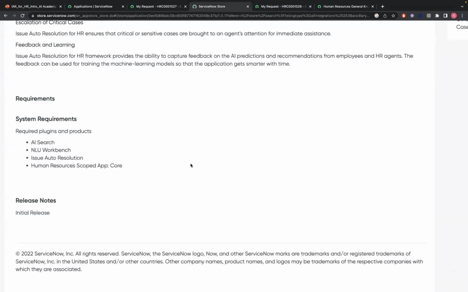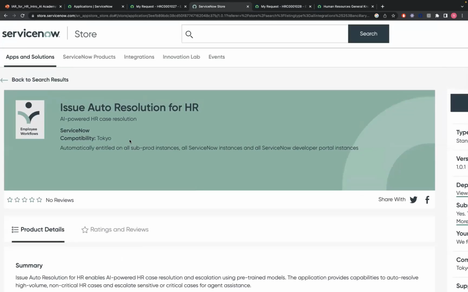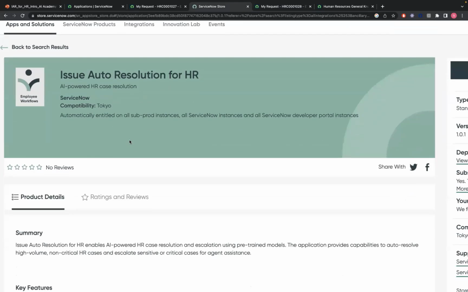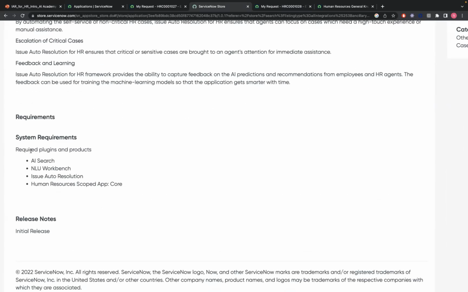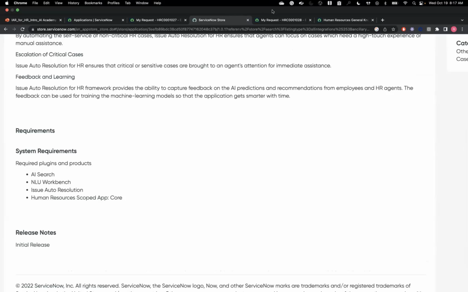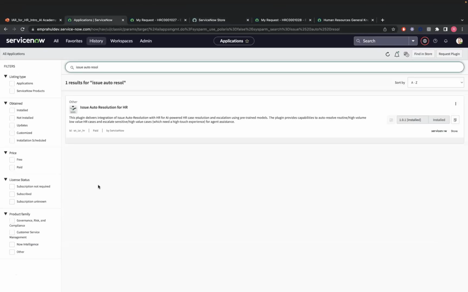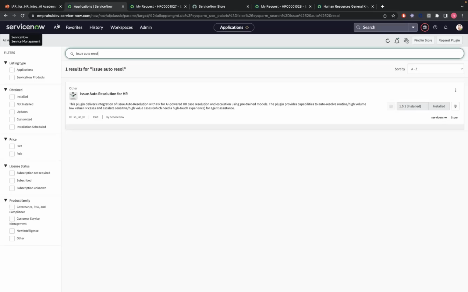So to start with, obviously, to have this application installed, we do need to install the Issue Auto Resolution for HR Service Delivery application. But before that, there are prerequisites. The prerequisites are the plugins: AI Search, NLU Workbench, IAR, and obviously the Human Resources scope app. With that understanding, I do have all these plugins installed. So with that, let's move back here. And if you see, I already have that installed.